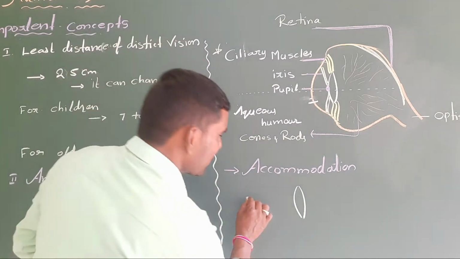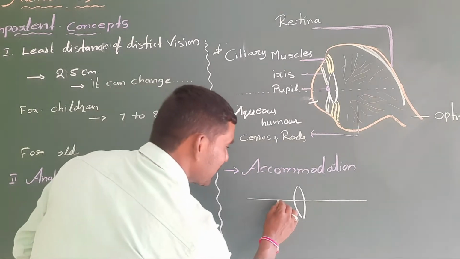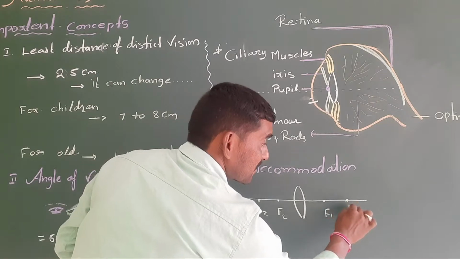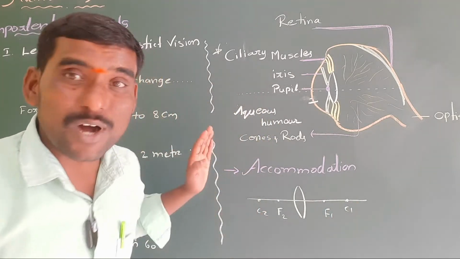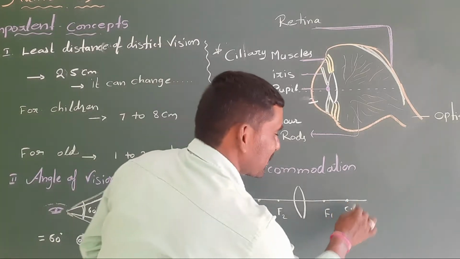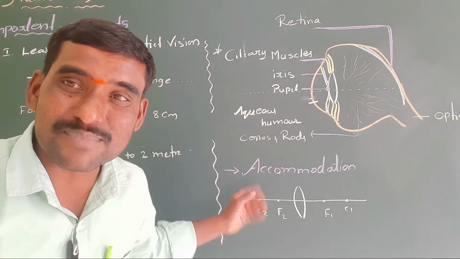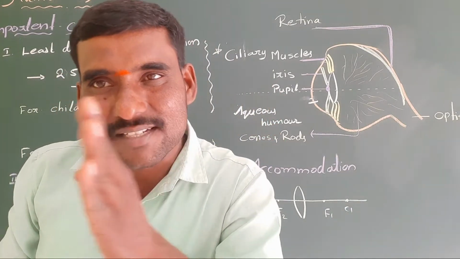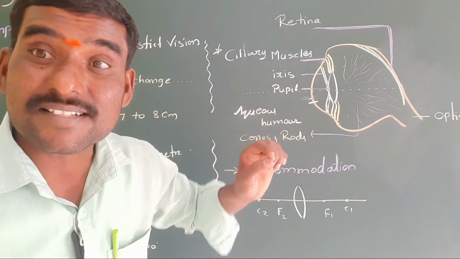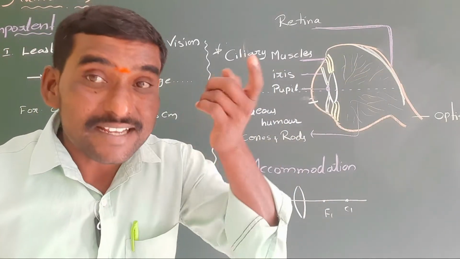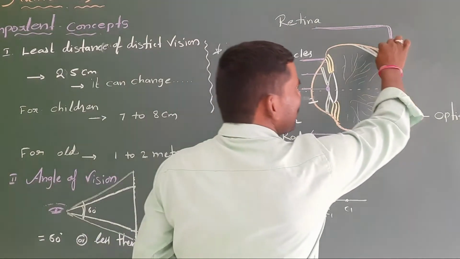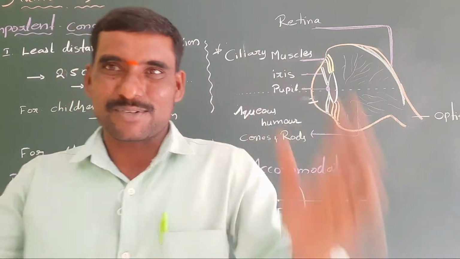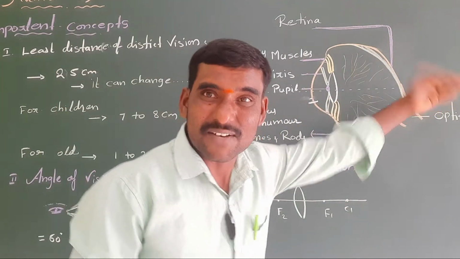In a convex lens, this is focus 2, center of curvature 2, focus 1, center of curvature 1. When I keep the object at C, the image forms at C. When I keep the object between F and C, the image forms beyond C. That means when the object distance changes, the image distance also changes. But in our eye, the image should always form on the retina only. When it forms on the retina, we can see. Beyond the retina or in front of the retina, we can't see.